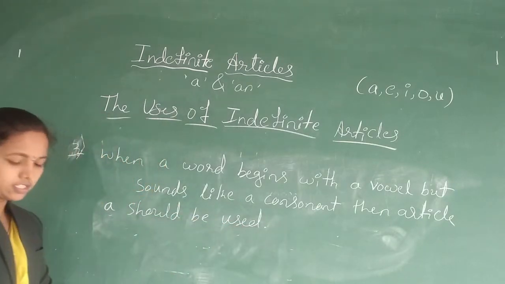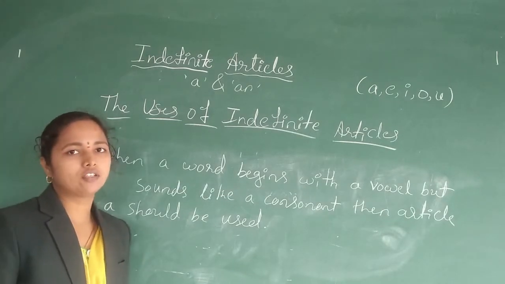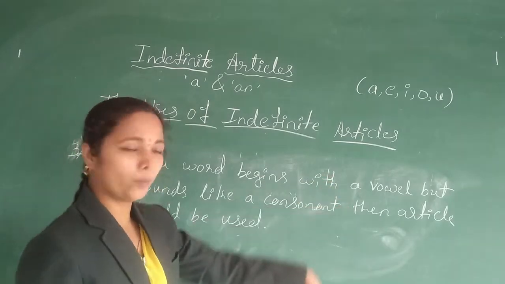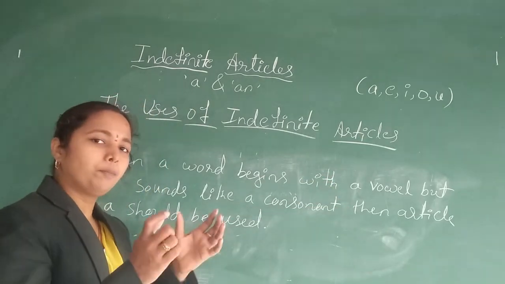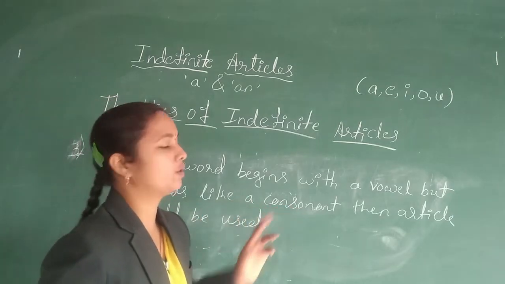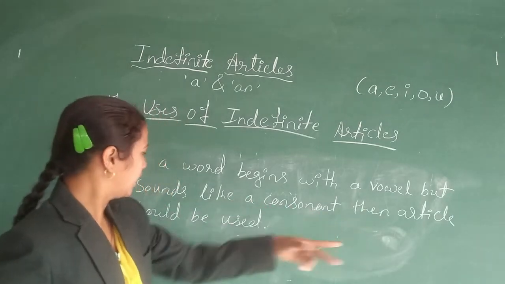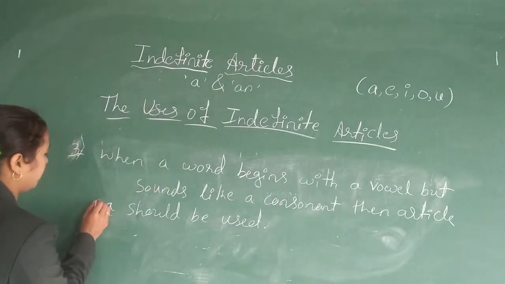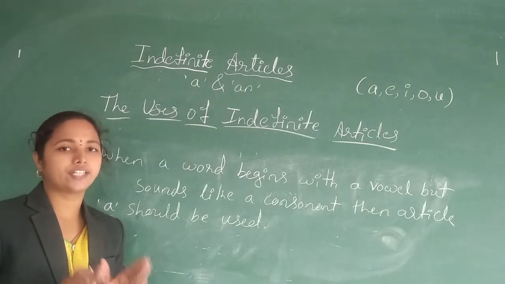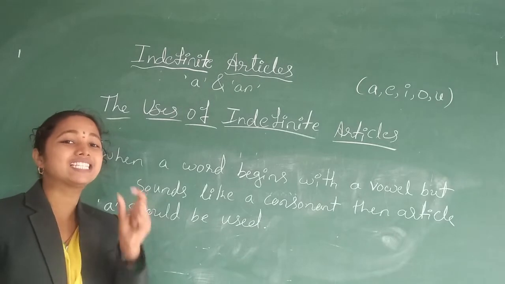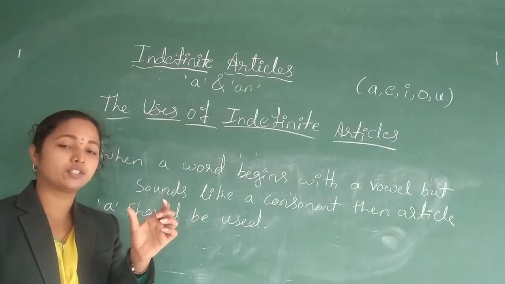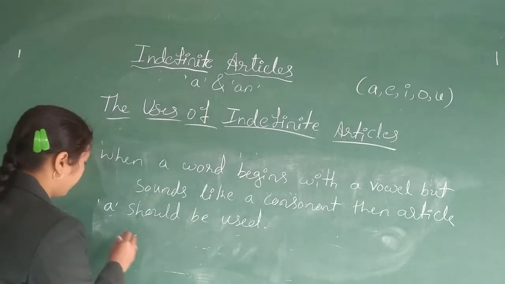So here the sound plays a very important role, because here what it tells is, even though the word begins with a vowel but sounds like a consonant, then article a should be used. So here we have to concentrate on the sound, the pronunciation of that particular letter or word. So for example,